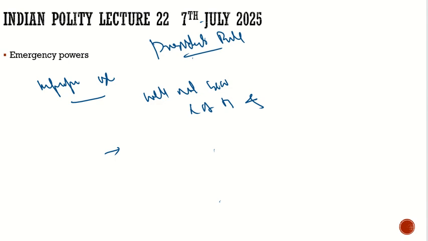And with this, the president's rule is over. So this is under Article 356. Now there is the third emergency, which is called the financial emergency.